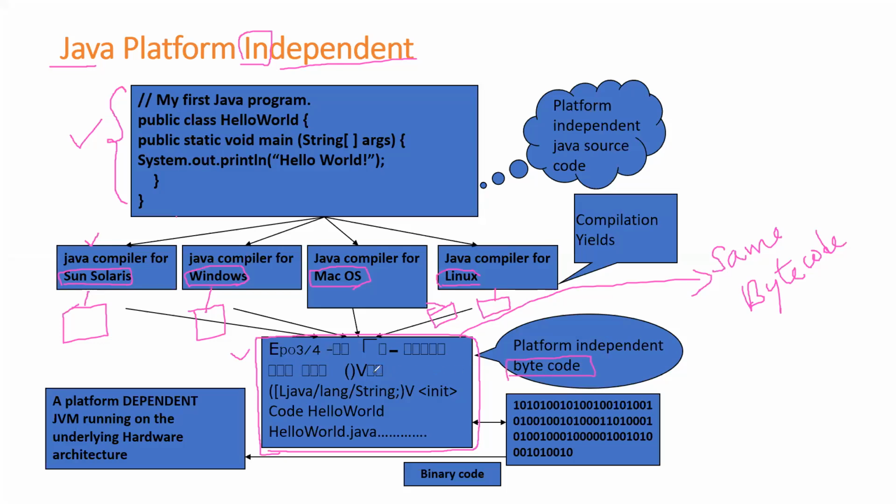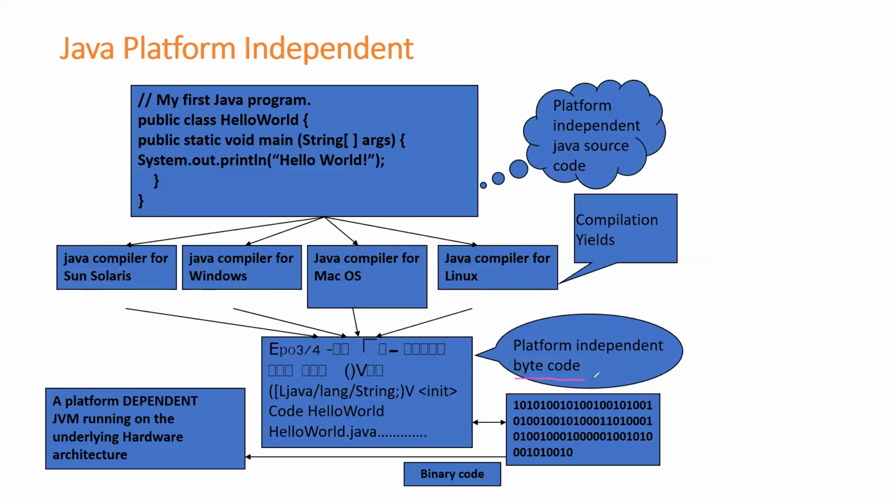So since I'm getting the same bytecode, we call Java a platform independent programming language. Independent means irrespective of what platform you're trying to compile the source code on, I'm going to get the same bytecode. Now let me clear my drawing.